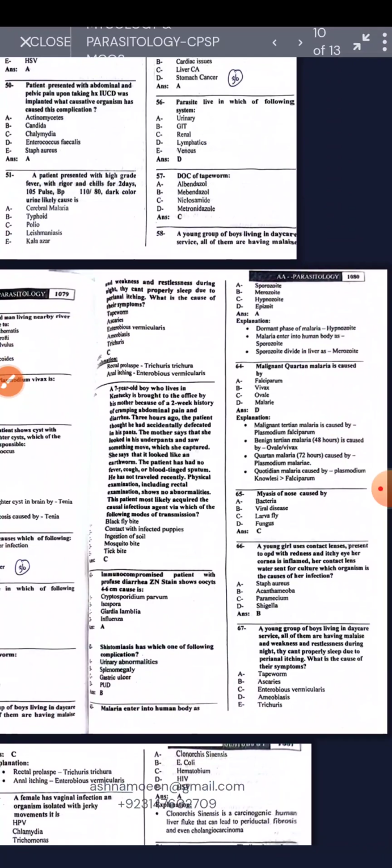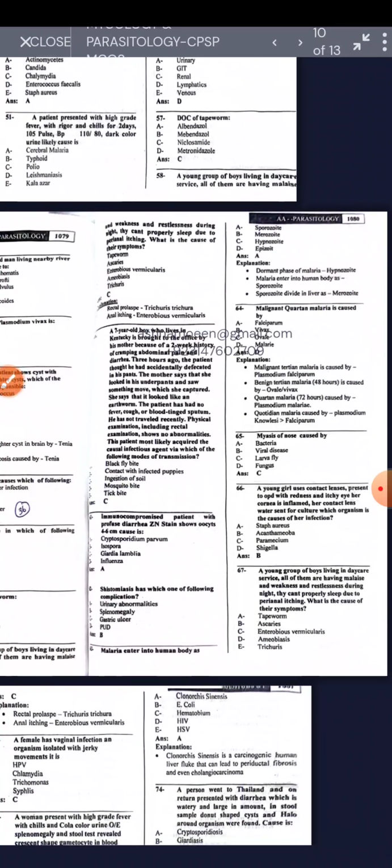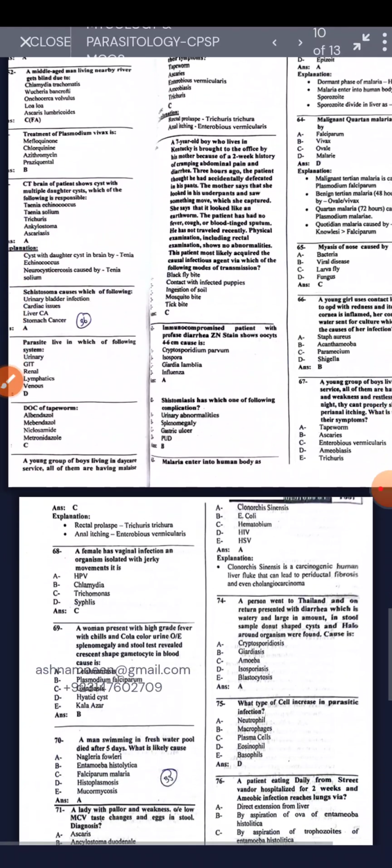Okay, a group of young boys living in a daycare are all having malaise, weakness and restlessness during the night. They cannot sleep properly due to perianal itching. What is the cause of this? It is Enterobius vermicularis. Rectal prolapse, remember the whipworm, and anal itching, Enterobius vermicularis.